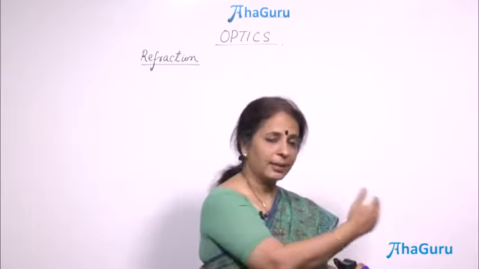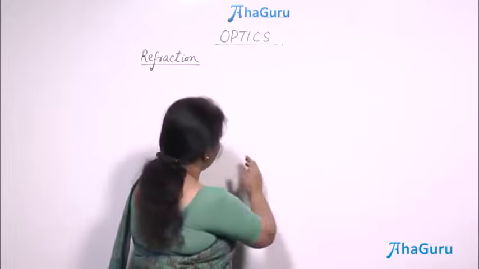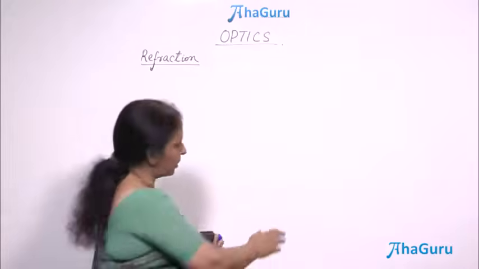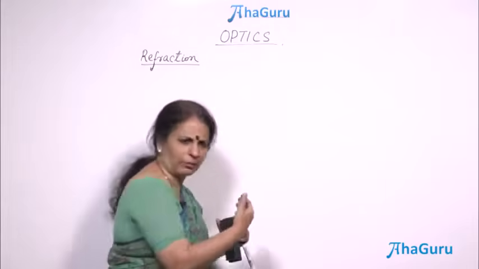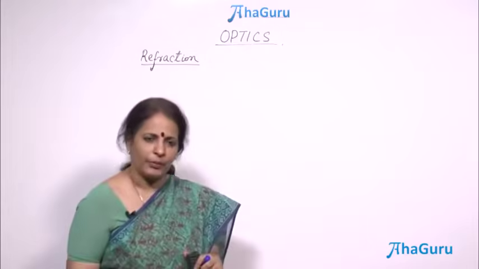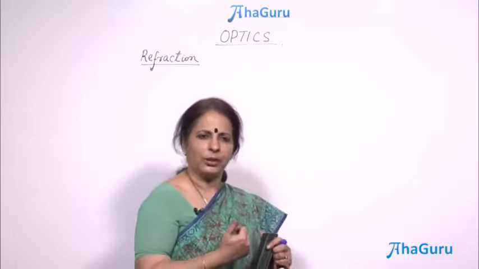Because light cannot pass through the mirror. It is just getting reflected because it is highly polished. Perhaps this surface also might be reflecting because it is quite polished. If you come very close to it, you can see your own reflection. So, reflection is possible when there is a surface which is highly polished, highly shining, so that you can see your face or whatever it is. The light cannot pass through it.